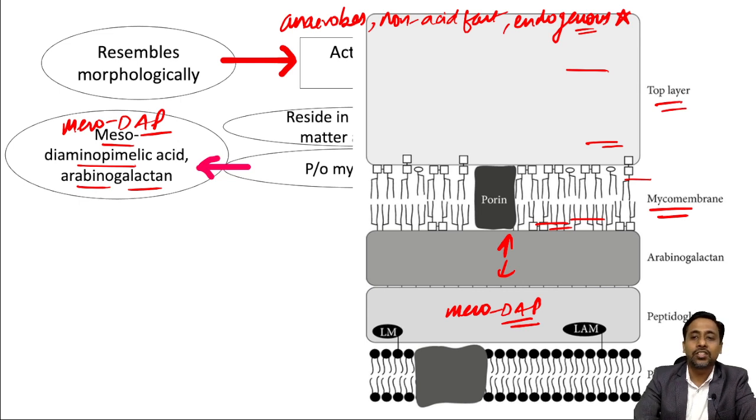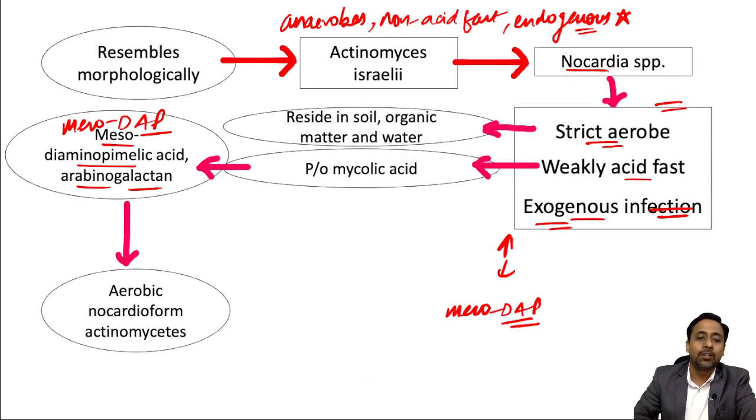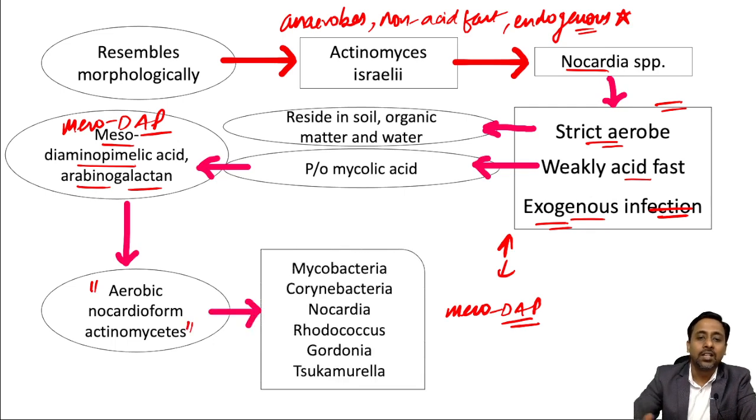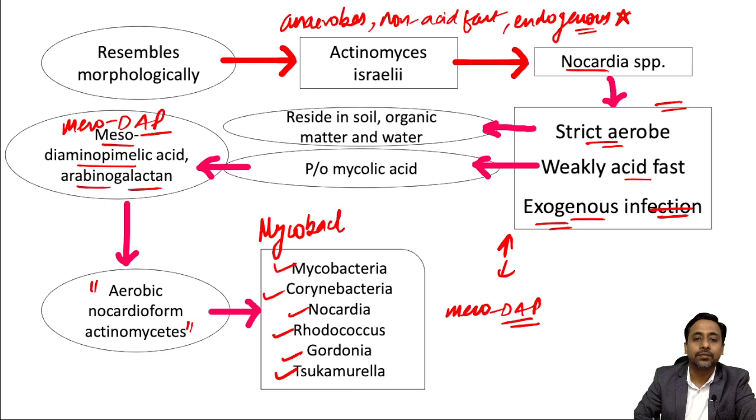This structure is not only specific to Nocardia but to a group of organisms which we call aerobic nocardioform actinomycetes. And what are those organisms? Those are Mycobacteria, Corynebacteria, Nocardia, Rhodococcus, Gordonia and Tsukamurella. All these organisms basically belong to an order known as Mycobacteriales.